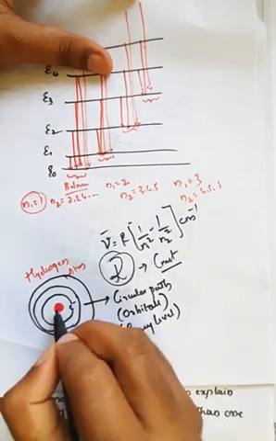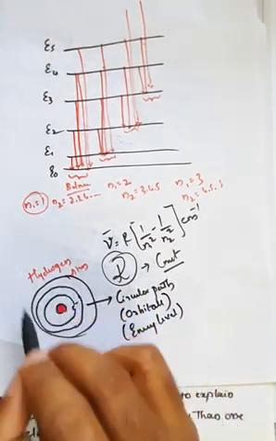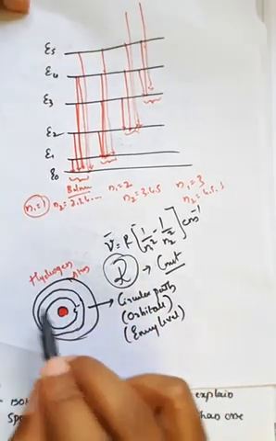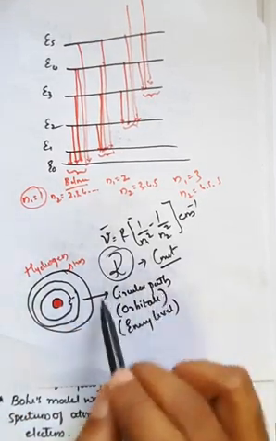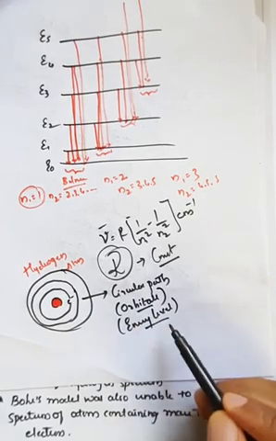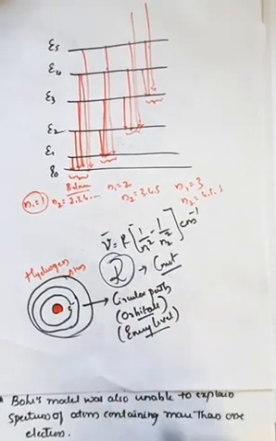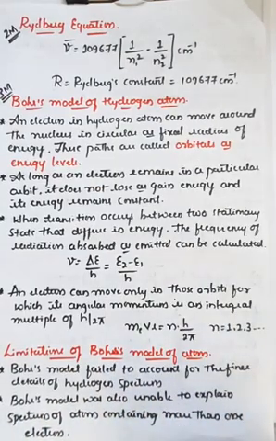Remember, in the case of the hydrogen spectrum, the electrons can rotate in a circular direction around the nucleus of the atom, and that circular path is called an orbit, or is also known as an energy level. That is the first postulate of Bohr's model of the atom, for the hydrogen atom.